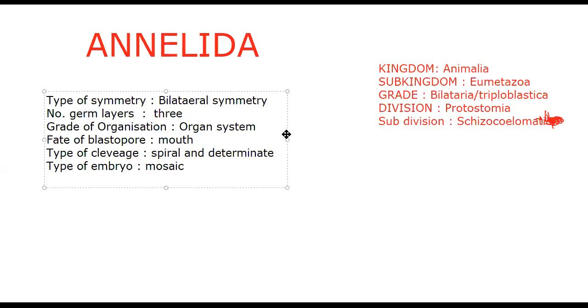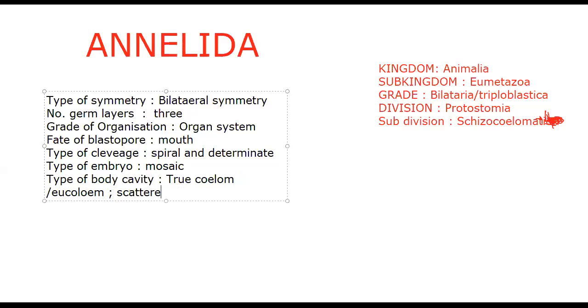So before we start the chapter, we already came to know this many details about phylum Annelida. Next, the type of body cavity, that is all that is left. True body cavity. True coelom or eucoelom, we used to say. How is the eucoelom formed? The eucoelom is formed by scattered mesodermal pouches. Hence, we call such a coelom a Schizocoelom.